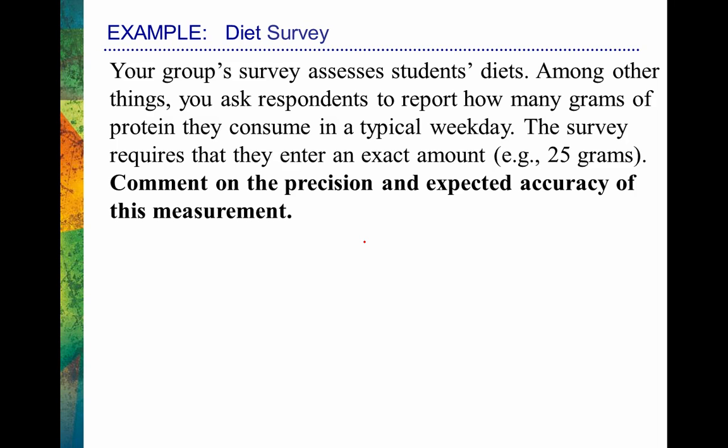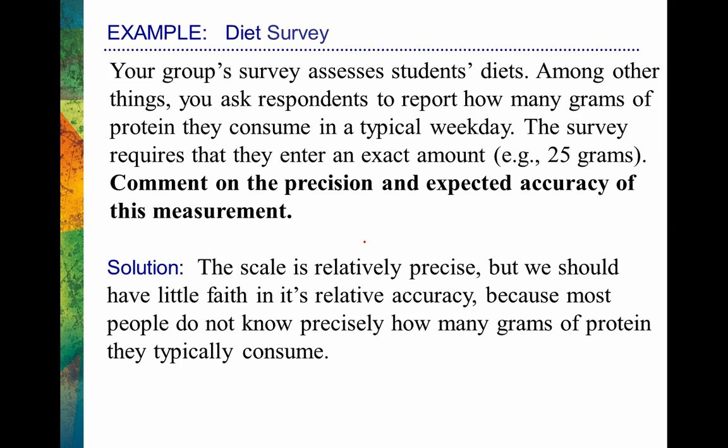So do we expect that it's going to be accurate? I don't expect that it would be accurate at all. Maybe if I'm dealing with nursing students or dietitians or something like that, and I'm asking them how much protein they take in, they might have a good idea, but the general public's going to have really no idea. So just in general, the scale is relatively precise, but we should have little faith in its relative accuracy, because most people do not know precisely how many grams of protein they typically consume. There's really no way that they're going to be able to report that.